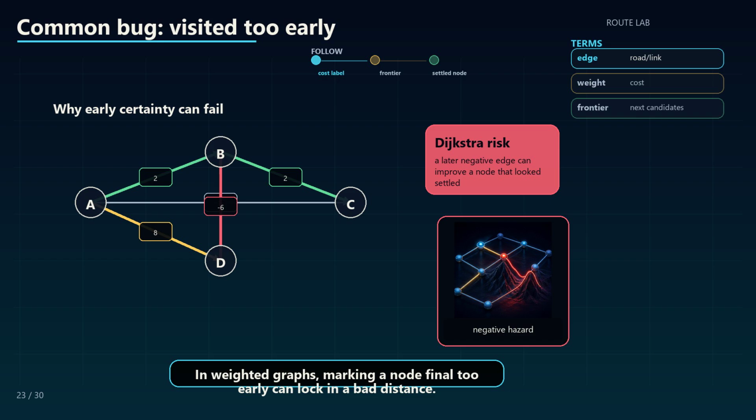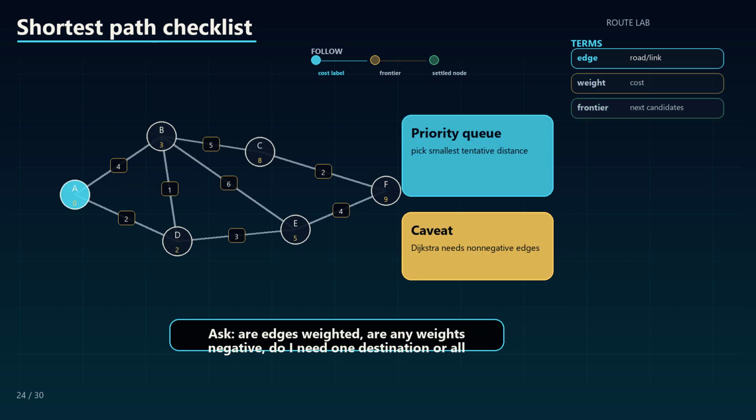In weighted graphs, marking a node final too early can lock in a bad distance. The timing of certainty is the whole algorithm. Beginner bug: if you mark a weighted node final when it is merely discovered, you can lock in the wrong distance. Most shortest path bugs are timing bugs. The program decides too early that a guess has become truth.